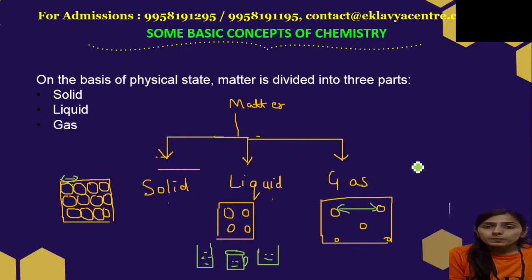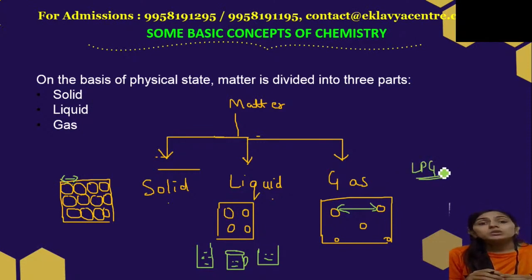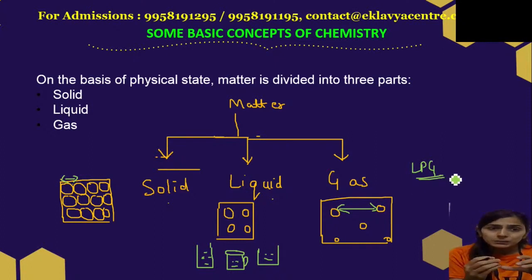For example, liquefied petroleum gas (LPG), which is used in our households, is compressed and stored in cylinders, so it takes the shape of the cylinder. Next example is a balloon. Very simple example: if we blow air into the balloon, the balloon gets inflated and the air takes the shape of the balloon, right? So these are the examples.